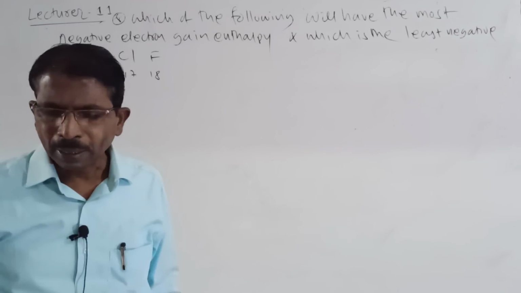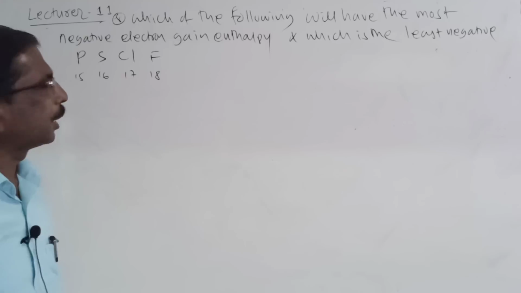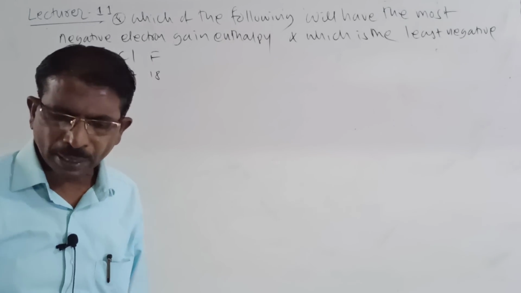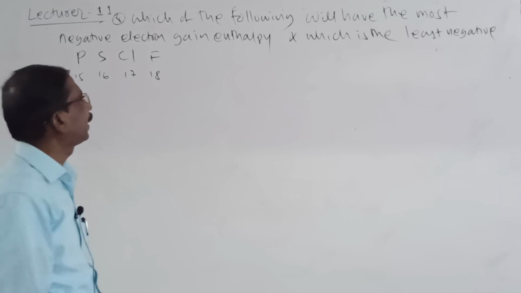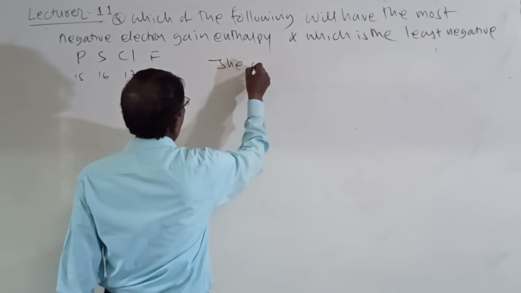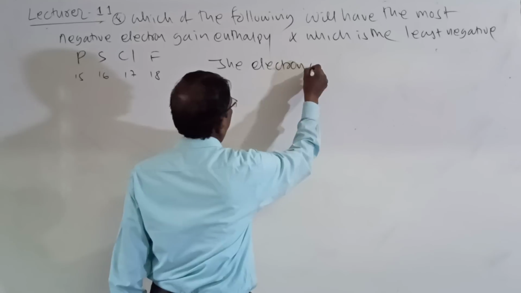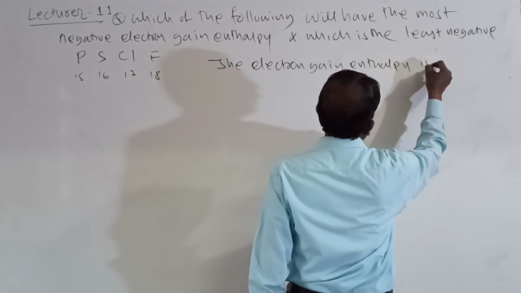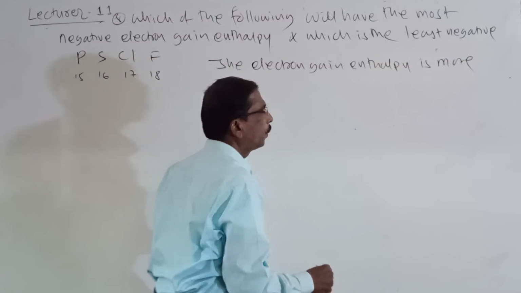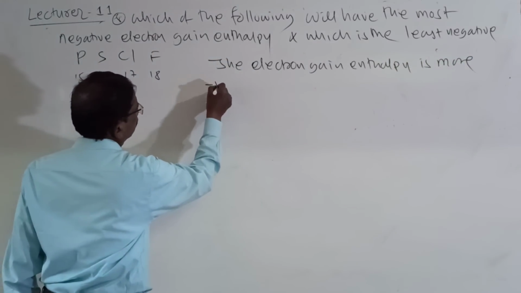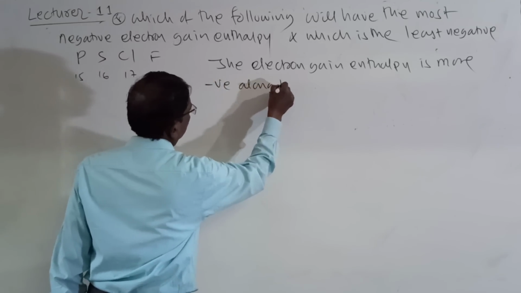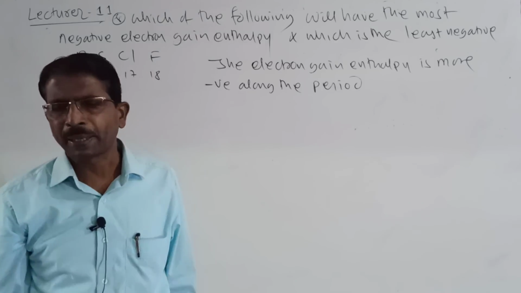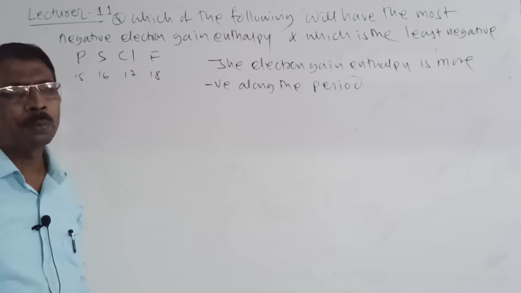So how will this be arranged and answered? Look here. The electron gain enthalpy is more negative along the period. So it is one of the important points here.